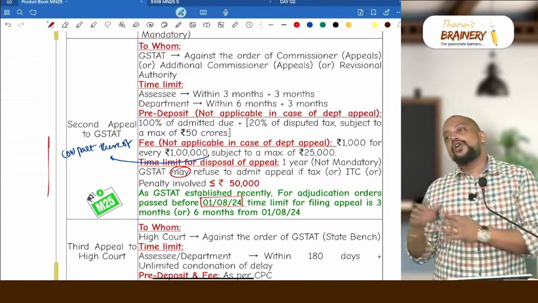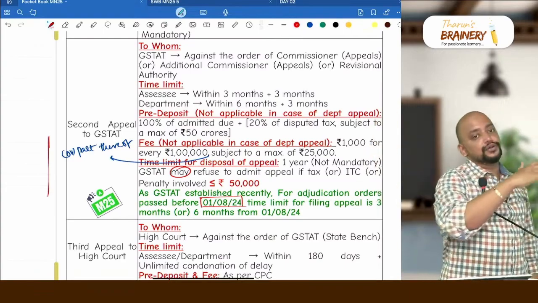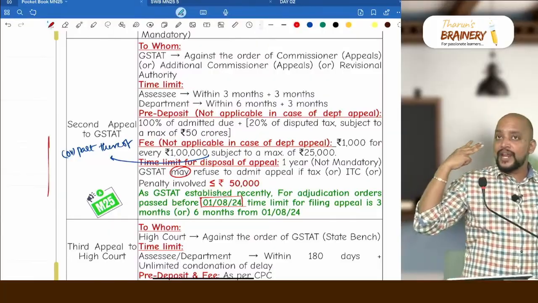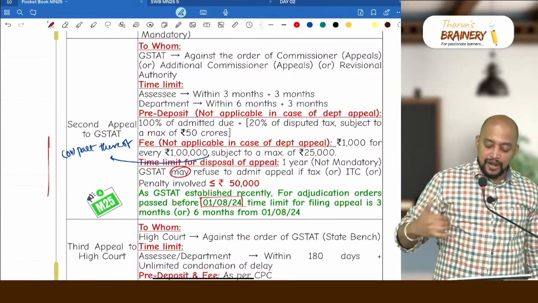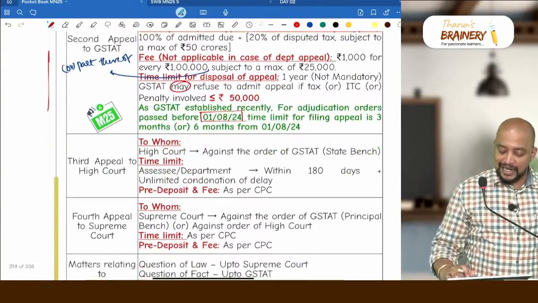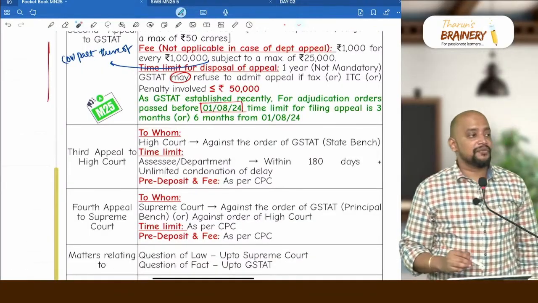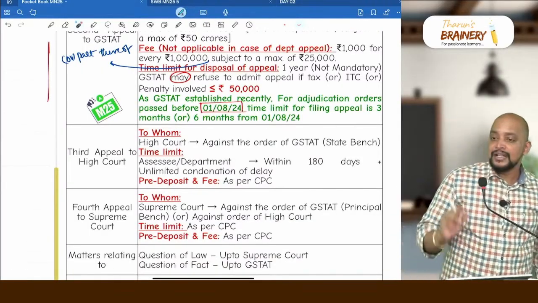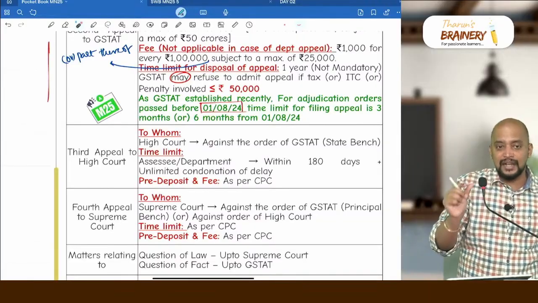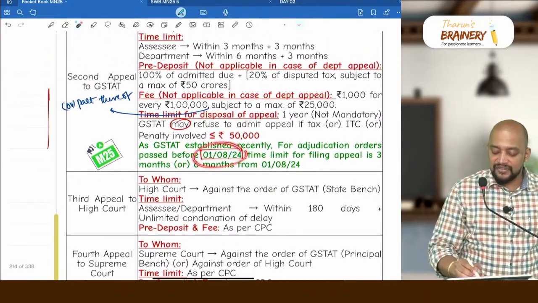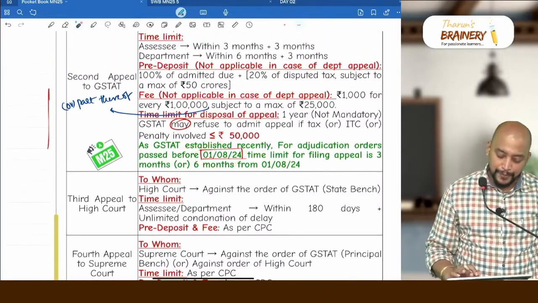So for all the cases which happened before 1/8/2024, they have added 3 months or 6 months from 1/8/2024. The time limit for filing appeal is 3 months or 6 months from 1/8/2024. So this is the date you need to remember, because GST-AT started functioning from 1/8/2024.